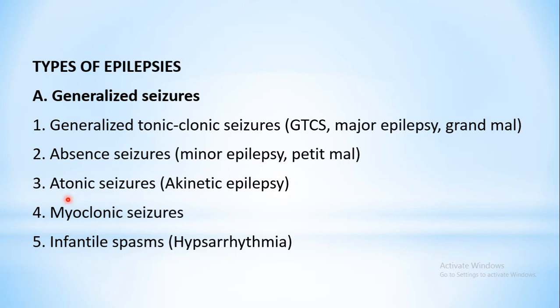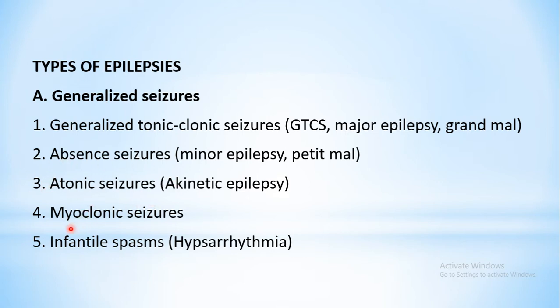Then the next type is atonic seizures, or these are also known as akinetic epilepsies. Akinetic meaning no movement. So here there will be loss of motor activity, that is your skeletal muscles will lose their contractile property. So the person may not be able to maintain the posture or stand properly. The person may fall down also under the influence of this type of seizures.